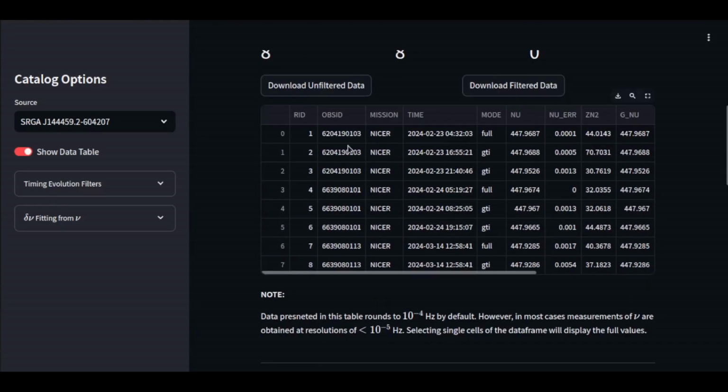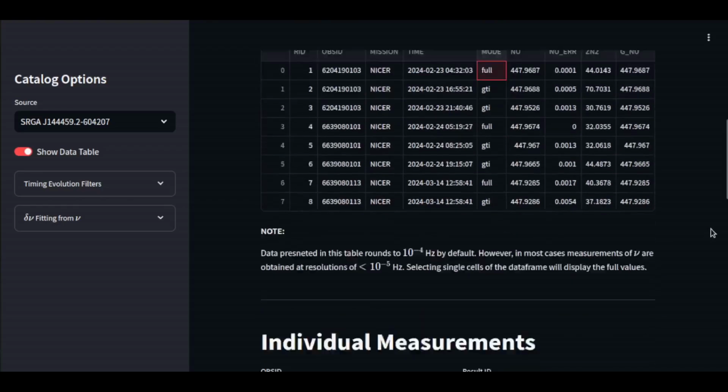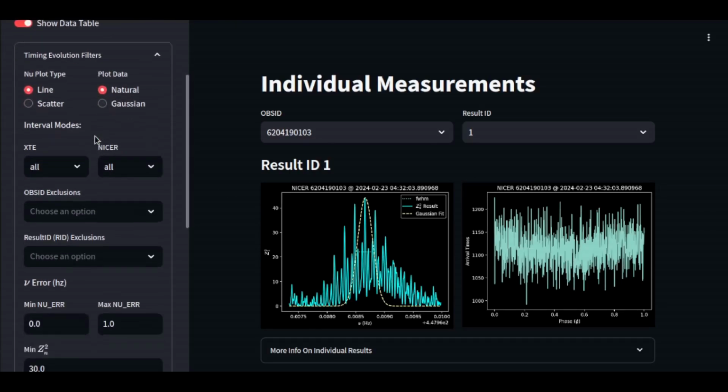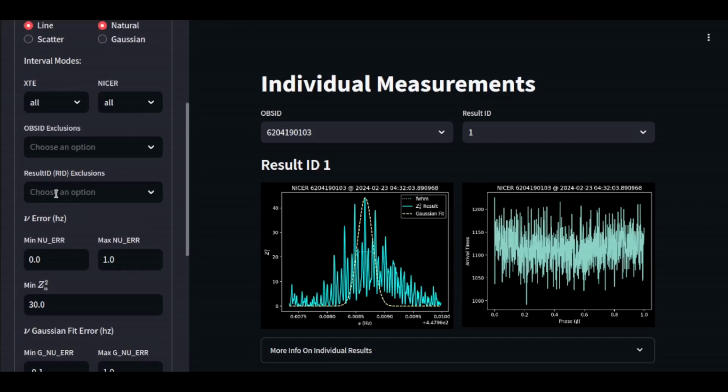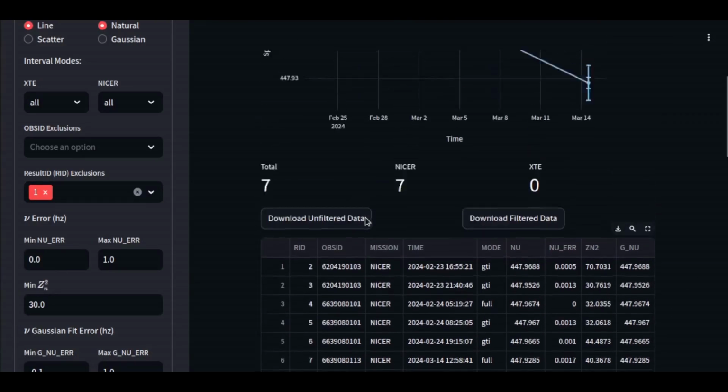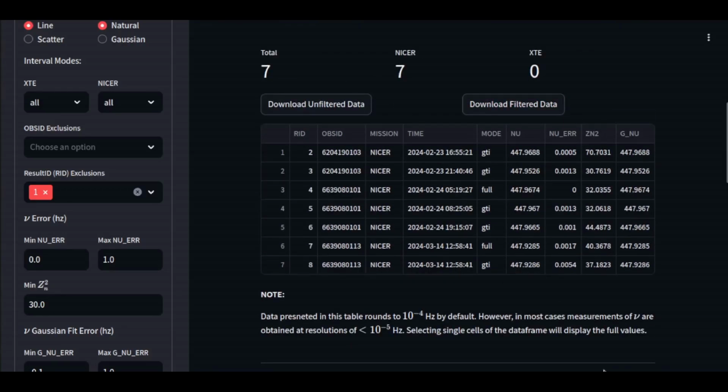And you can see right here that in our data table we have a full mode and then a GTI mode. What we're going to look to do here is just filter these. I'll explain what the full mode and the GTI mode are as we go through. But as you can see, this first result is really noisy, really choppy, not good at all. So what I'm going to do right now is come over here to the Timing Evolution Filters tab, drop that down, and filter out this first result ID and just get rid of it. If we go back up to our table, you can see now we only have 7 results, and that one is filtered out.